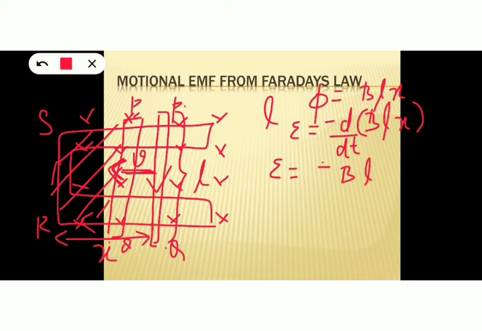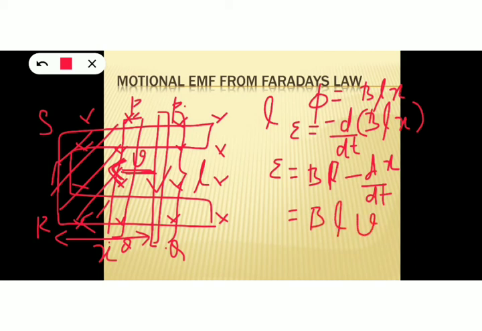Also we can consider this negative sign together. So we can write BL into minus d by dt of x. And what is dx by dt? dx by dt is velocity v. Change in distance by time, that is velocity v. We had studied this concept in our plus one physics. So you will get BL into v.